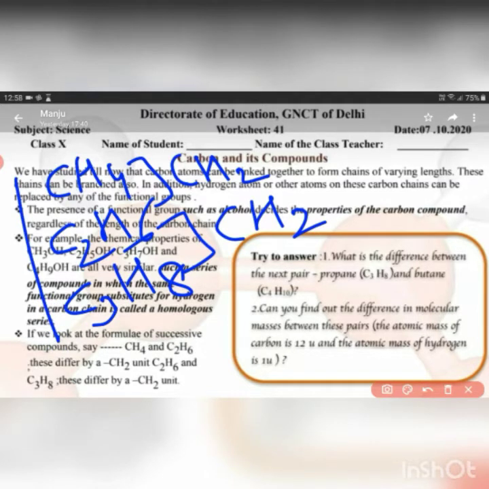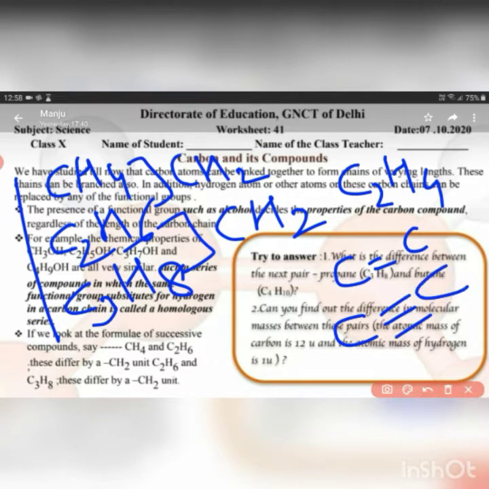Similarly, like alkanes, we can also see alkenes. The first member of alkene is C2H4. Alkenes do not have one carbon atom because in alkenes a double bond is present between two carbon atoms. Similarly, in alkynes a triple bond is present between two carbon atoms.